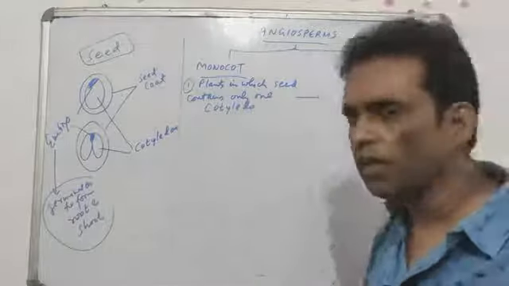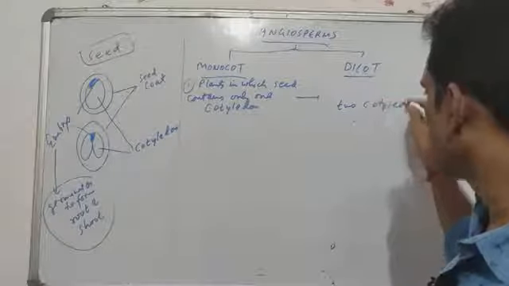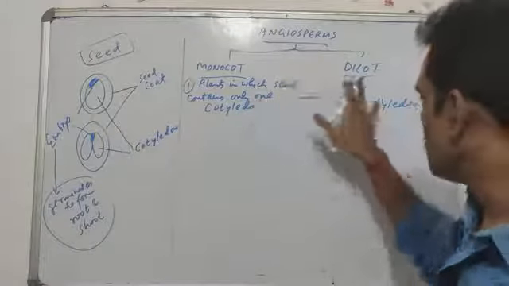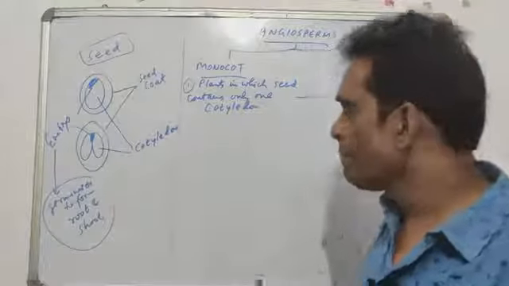And side by side you can write, which contains two cotyledons.